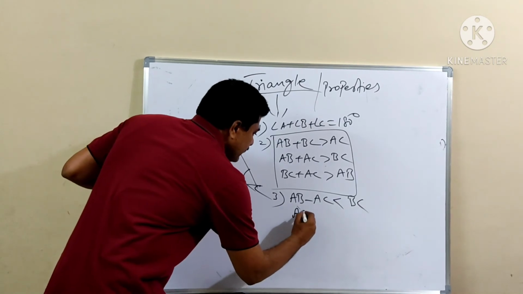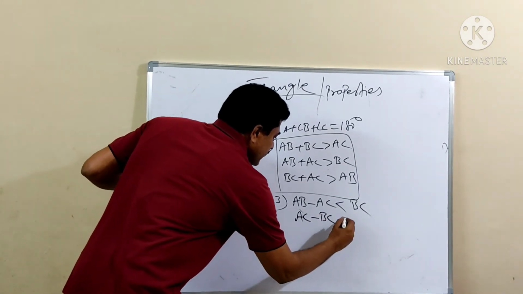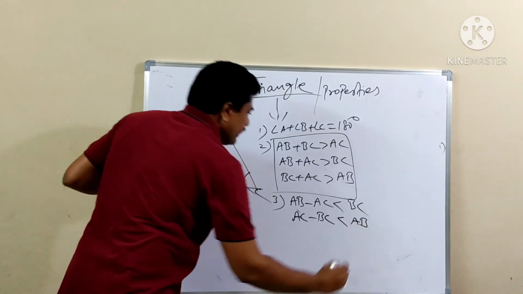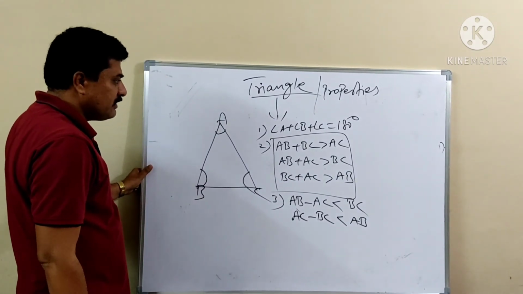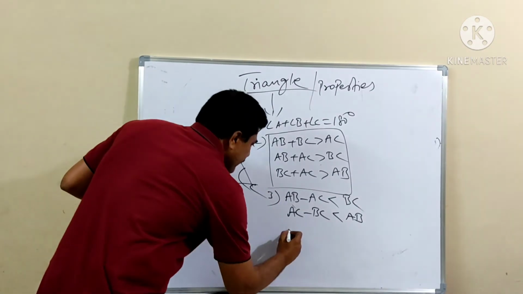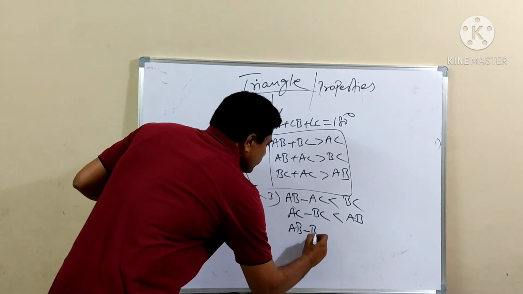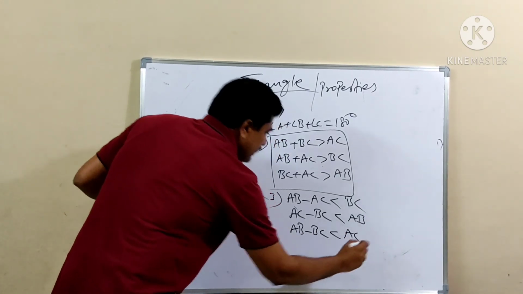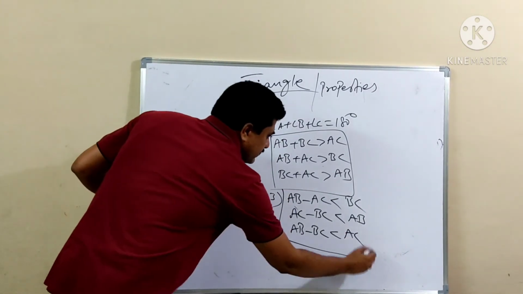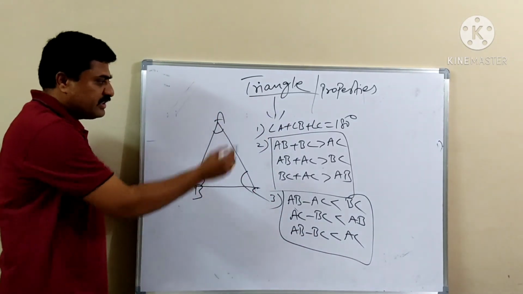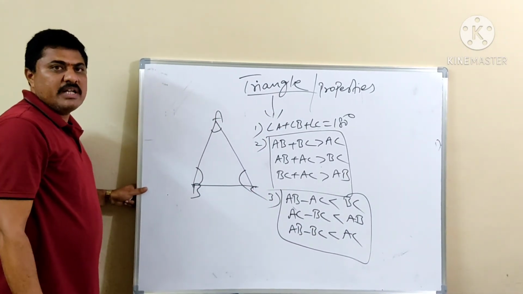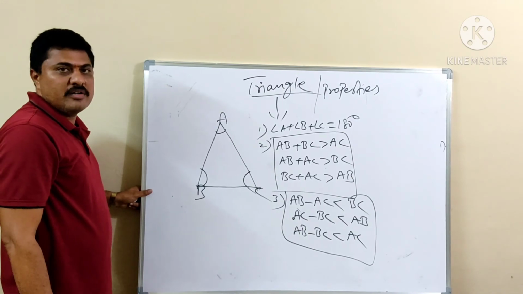AC minus BC is always less than AB. And again, AB minus BC is less than AC. These are the next three conditions. So these three cases we have to check whether a triangle can be formed or not.